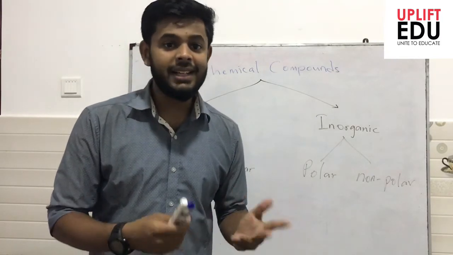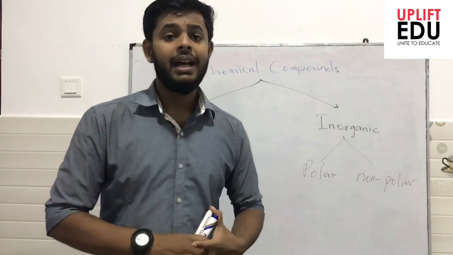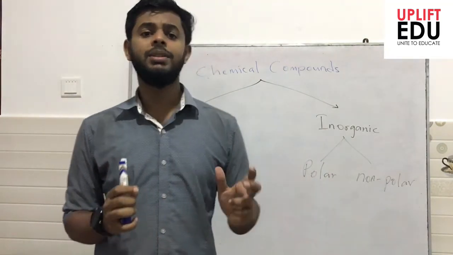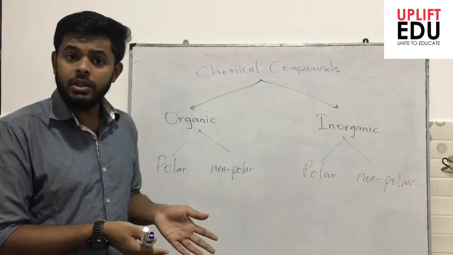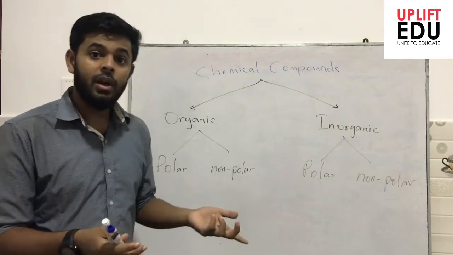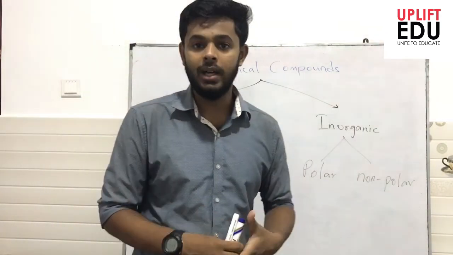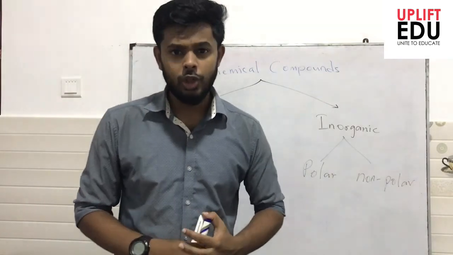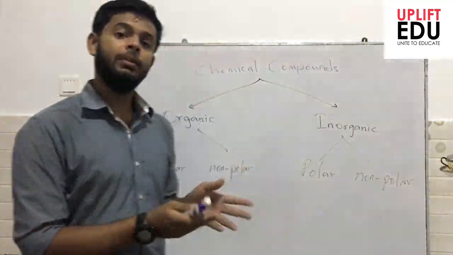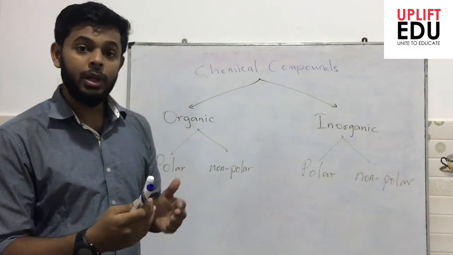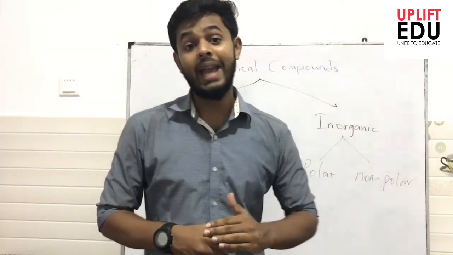So the jack resin dissolves really well in kerosene. So these two give an idea that polar solutes dissolve well in polar solvents, and non-polar solutes dissolve really well in non-polar solvents.